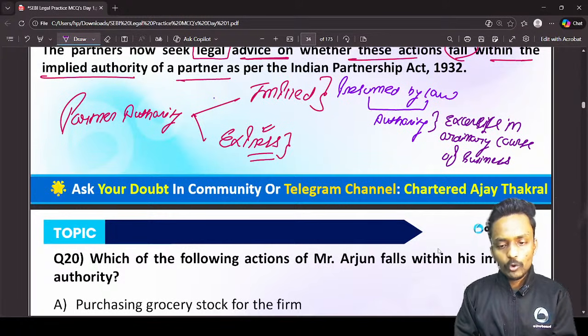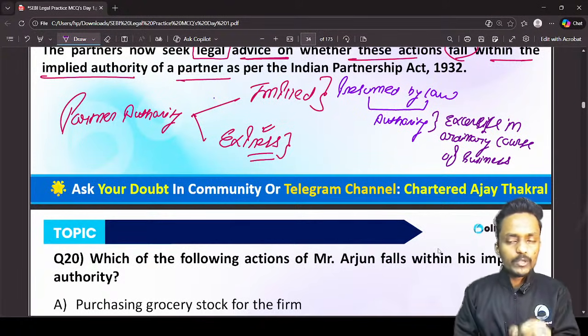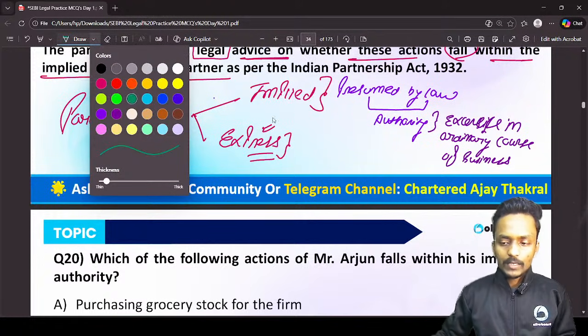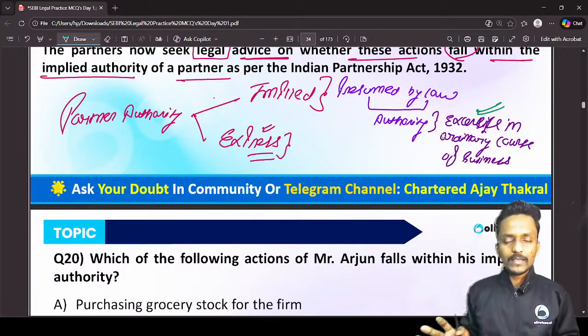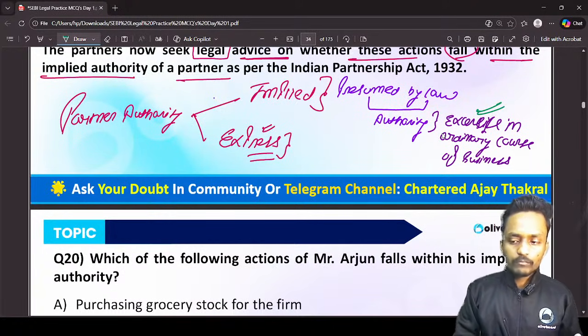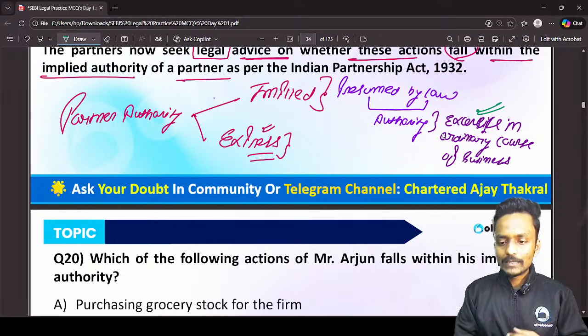Implied authority is always presumed by law, but that authority must be exercisable in the ordinary course of business. If one of the partners has exercised any authority in the ordinary course of business, that authority is valid, otherwise not.